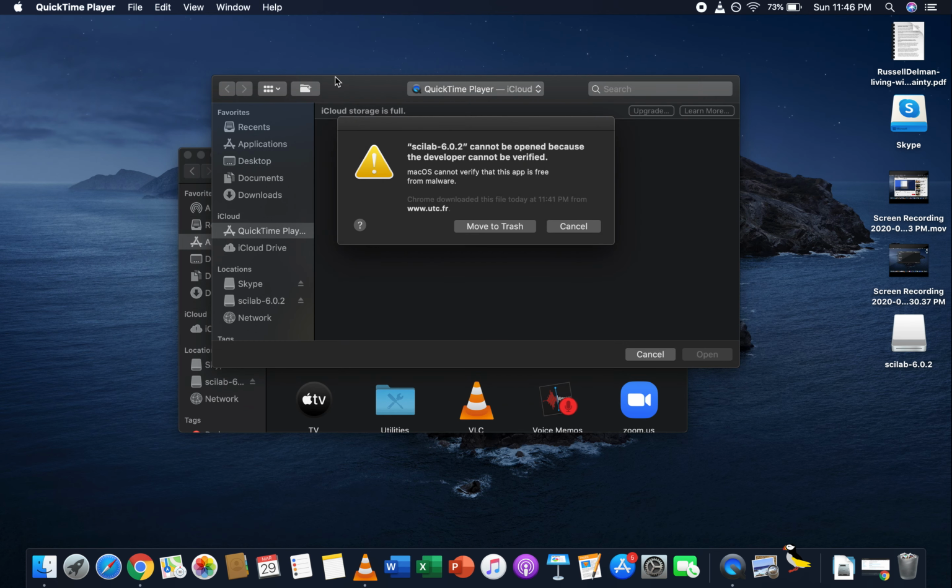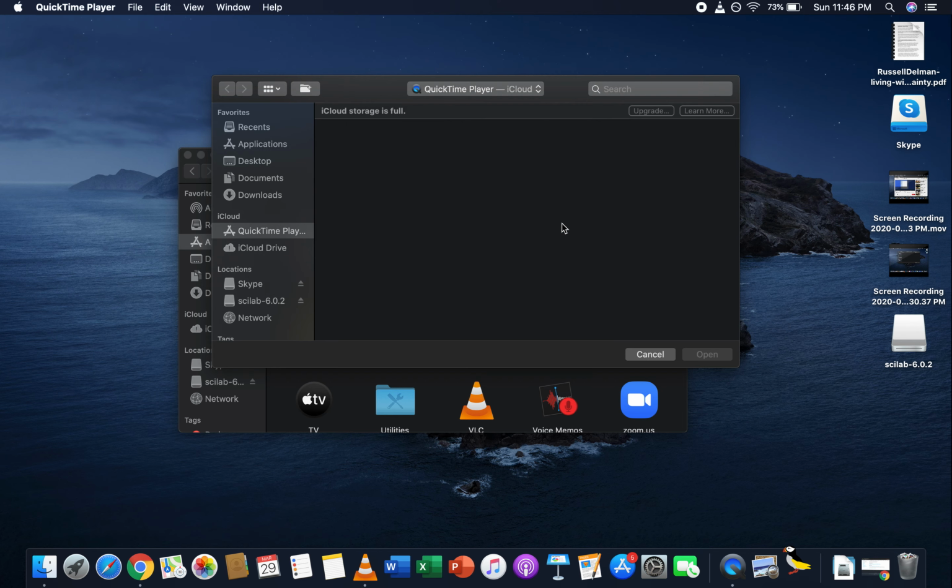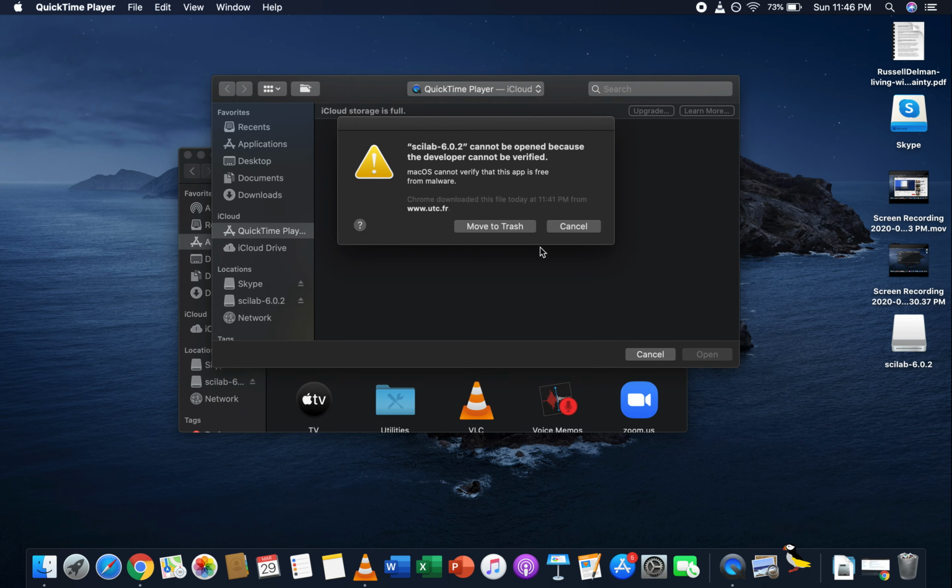You can always... Oh, crap. What do I do? It says it can't verify the developer. That's so lame. Wish we could override.